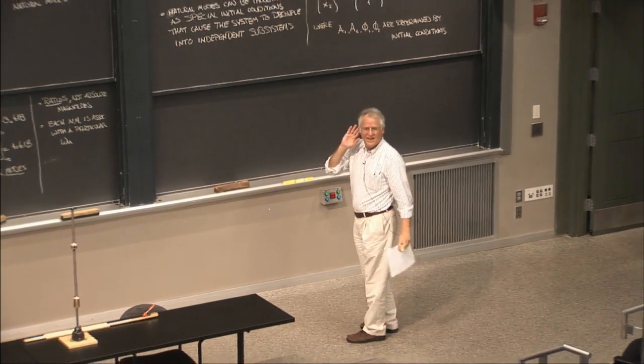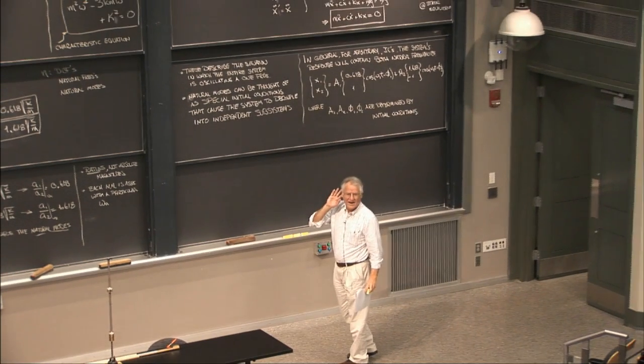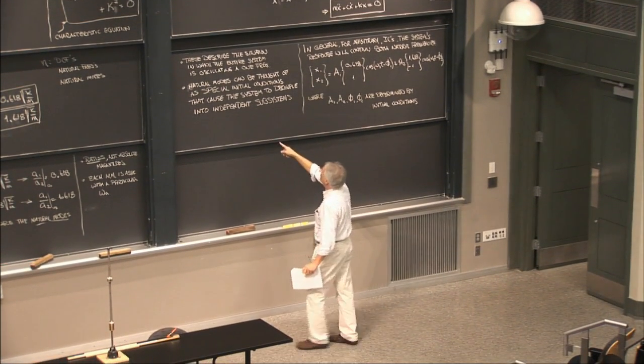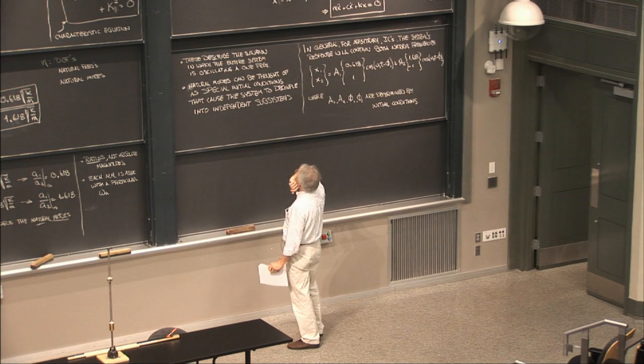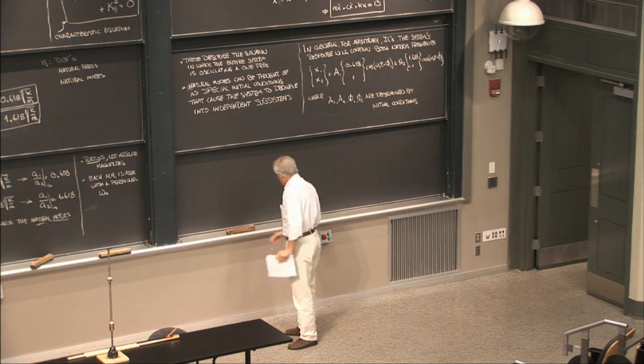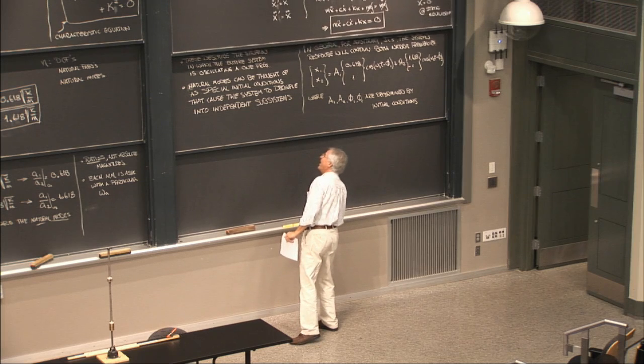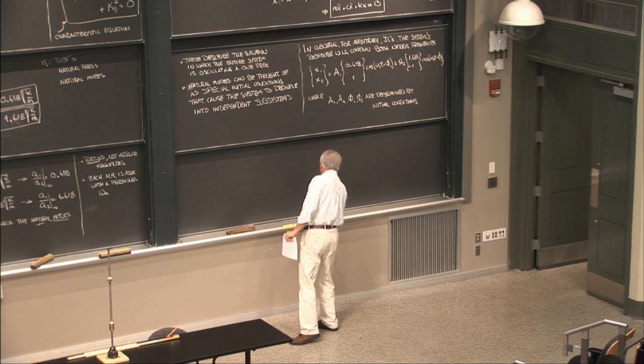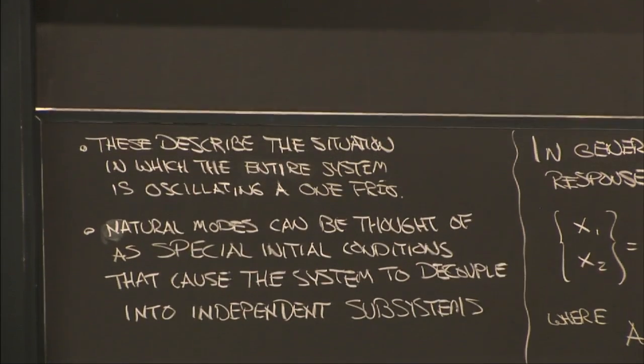I'm sorry? What does it say on that first bullet point? These describe the situation in which the entire system is oscillating at, wait a minute, it's the second board here. Thank you.